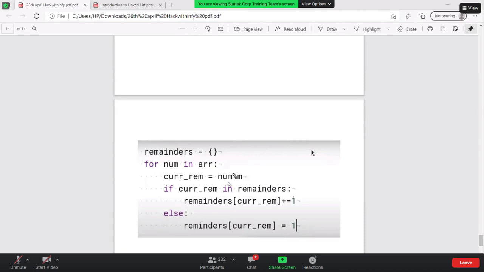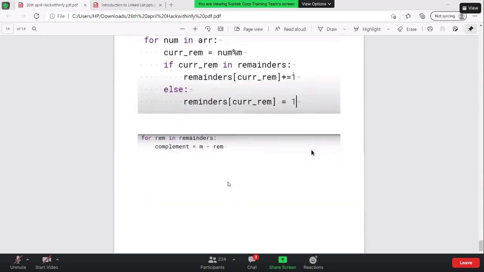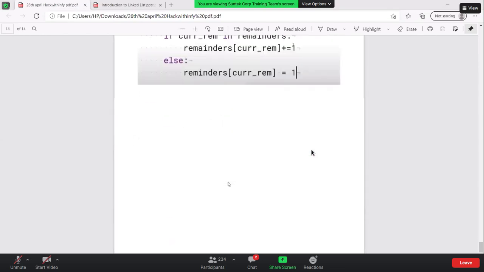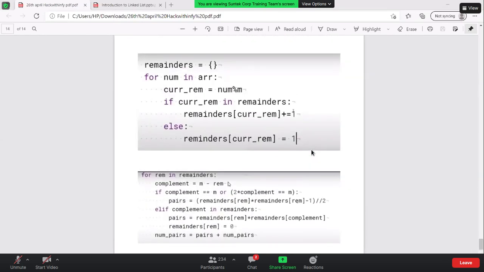How is return to take place? I didn't get your question. Okay, I'm still explaining the code. Maybe after I explain, if you have any doubts, you can ask again.